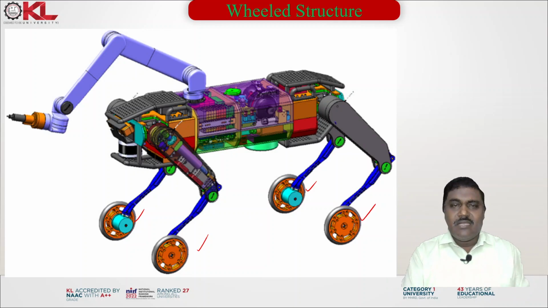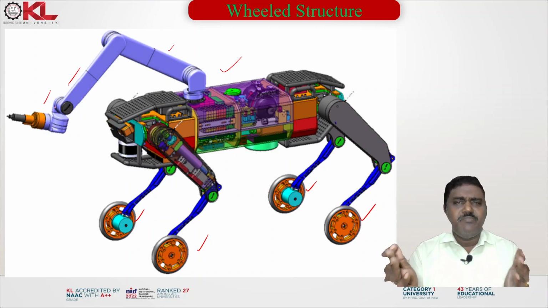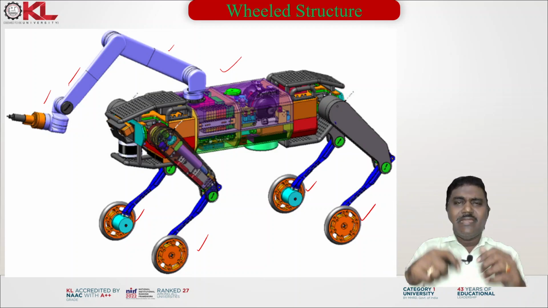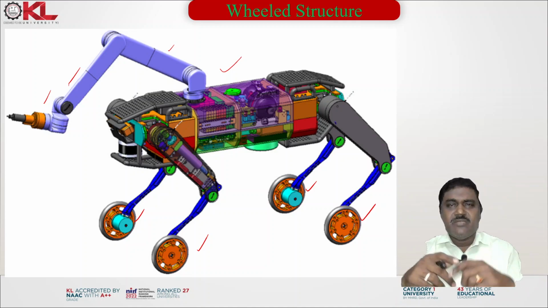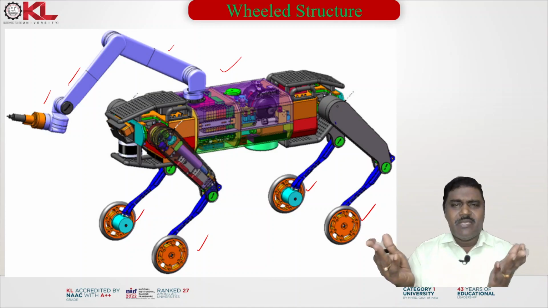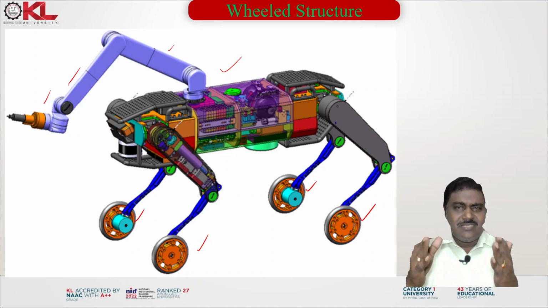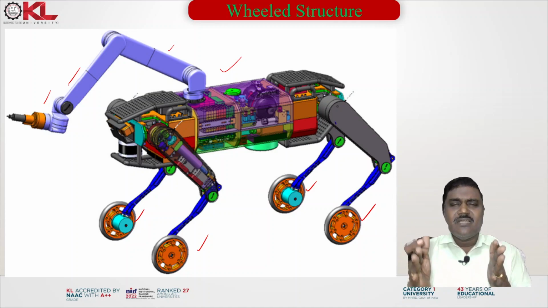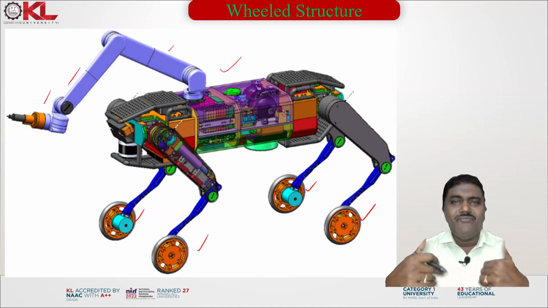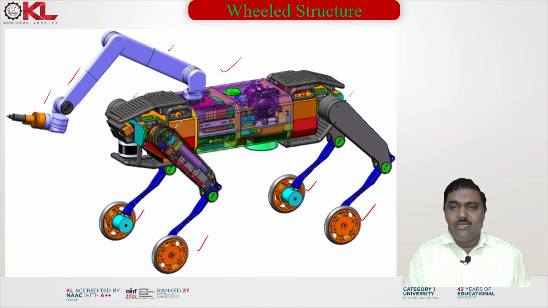And this body, you can see that the entire body is housing, and here it is providing the end effectors and arm end effectors, and it may be used for any purpose. It may be used for spray painting, or it may be used for inspection purposes. Like several applications, you can use this wheel structure. So wheel structure means that the entire robot will move on wheels, that you can clearly observe here.